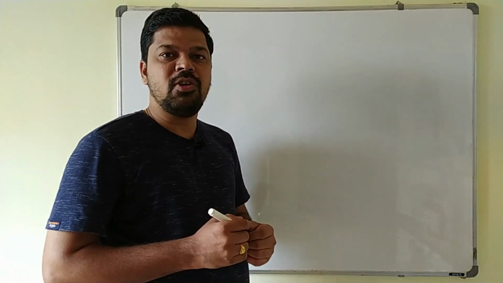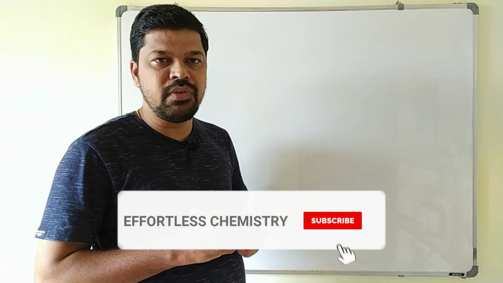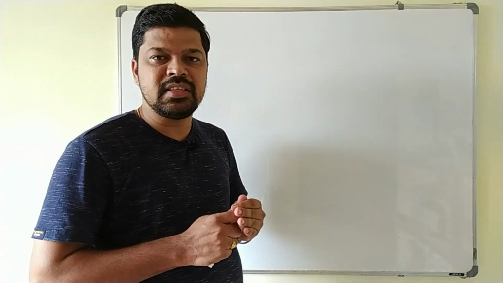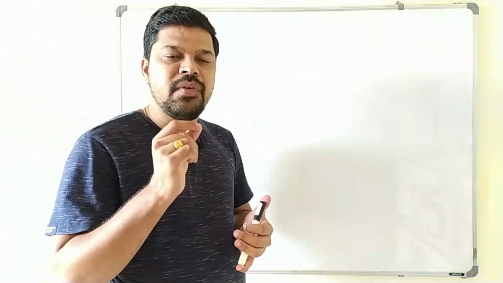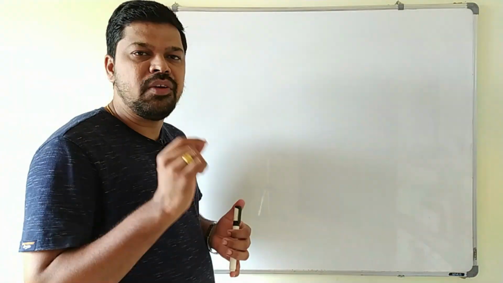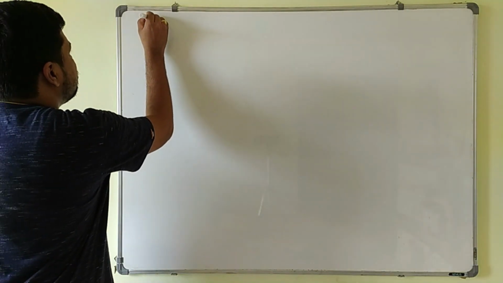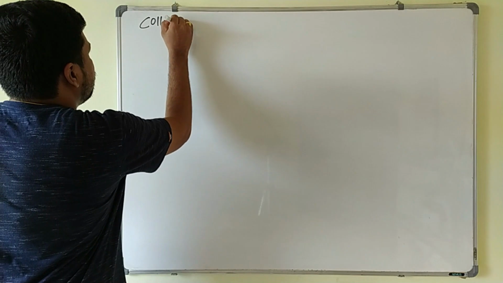Hello students, already we have started the solution topic for the competitive purpose, and in the last session we have discussed up to azeotropic mixtures. Now we will discuss another important concept, that is colligative property, which is very important for the competitive purpose. Most of the time they will ask a question on this colligative properties only. So a very simple trick is there for this one.